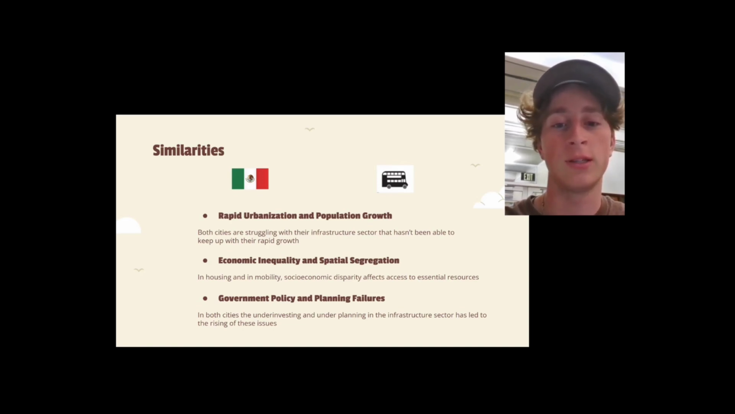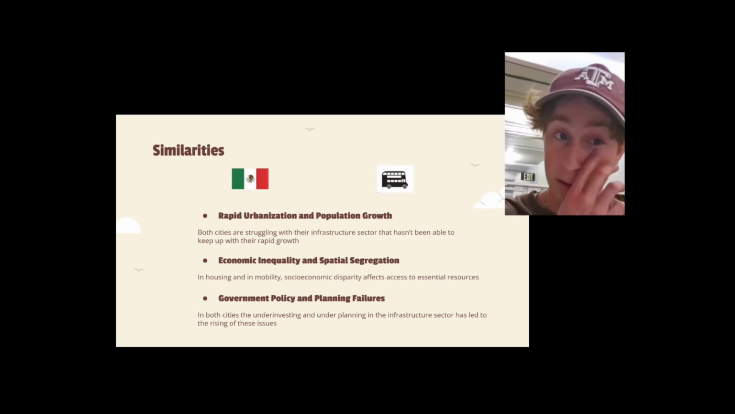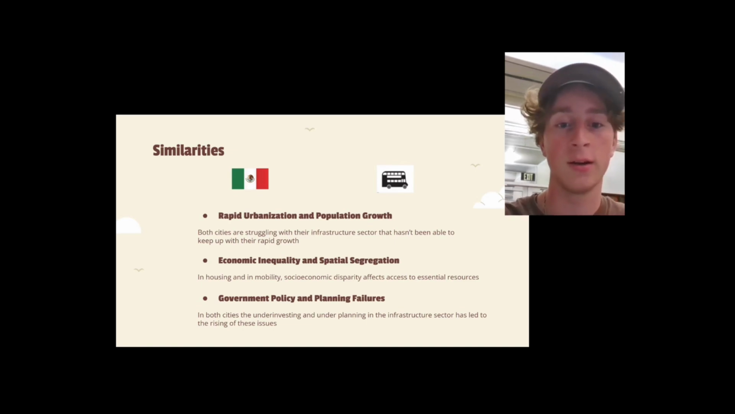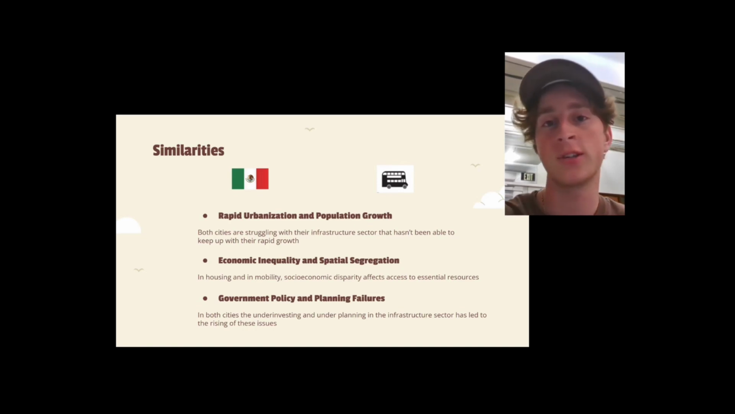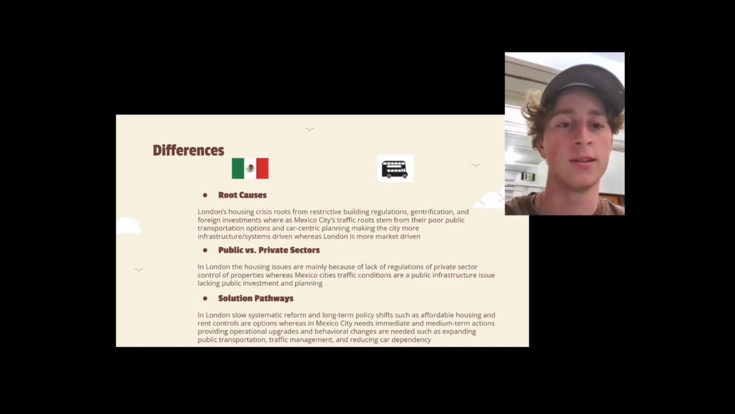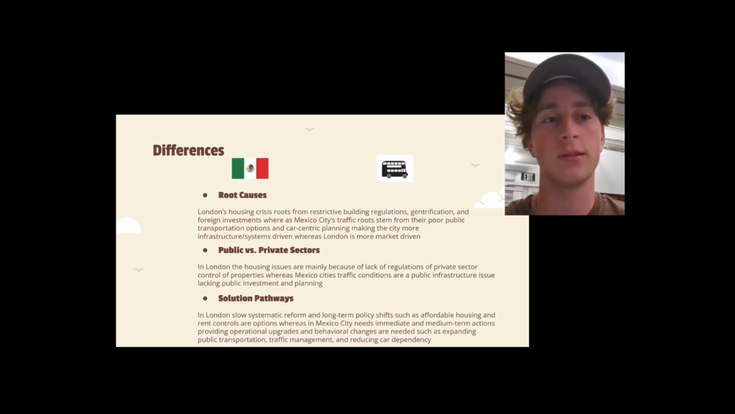Economic inequality and spatial segregation. They both share socioeconomic disparity, and it has a larger influence on the resource availability. Lastly, one of the last similarities they share is government policy and planning failures. There's been underinvesting and underplanning in the infrastructure sector.